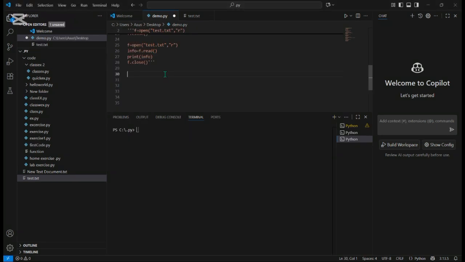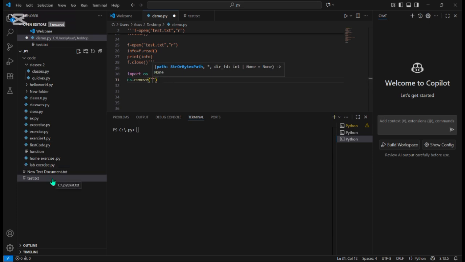So how to delete the file? Firstly, in order to delete the file, we have to use import os and os dot remove. Here we have to see the file location.